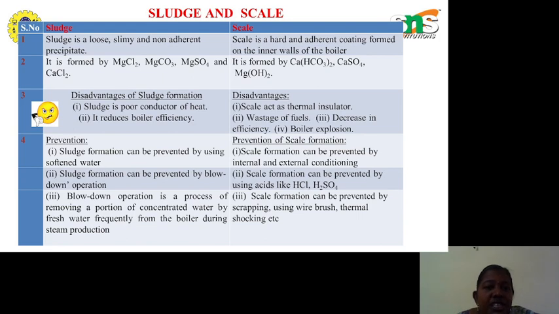Then how to prevent the sludge formation? Sludge formation can be prevented by using soft water. The second one is blow down operation. What is meant by blow down operation? Blow down operation means removal of concentrated water by adding fresh water frequently. So automatically the concentration of the salts reduces. Then how to prevent scale formation? Scale formation is also removed by using soft water, and automatically it can be removed by using internal or external treatment.